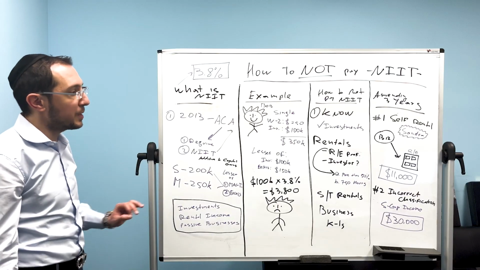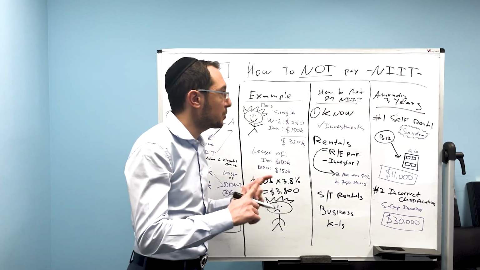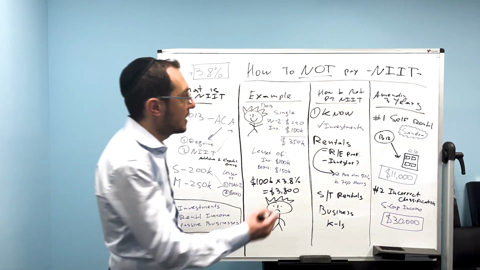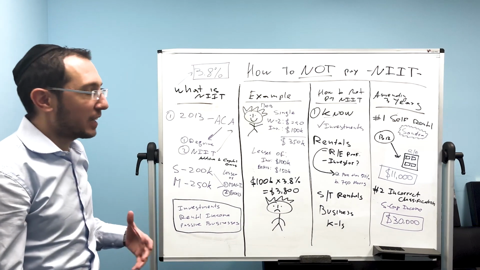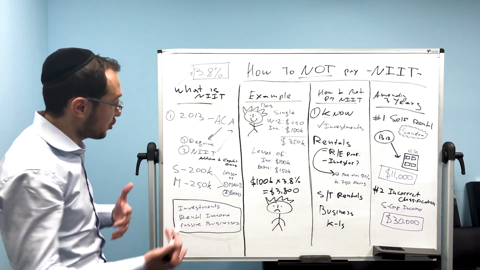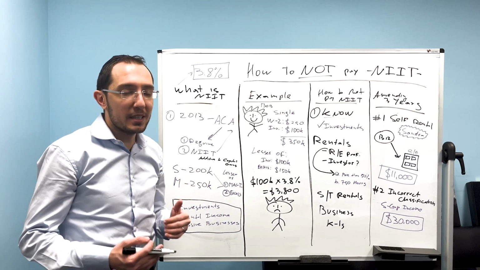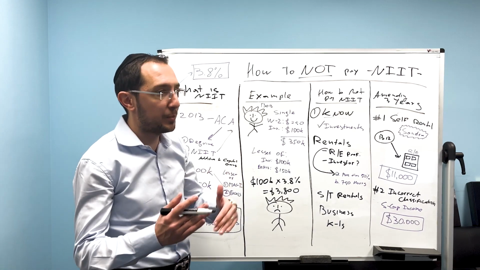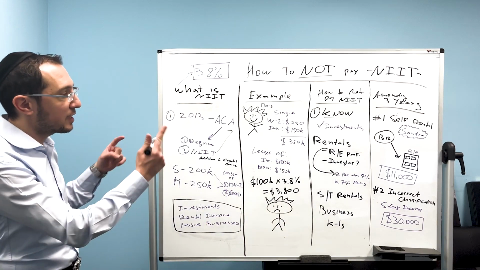So if you've got a business, just because you've got a tax preparer doesn't mean it was done right. That's why, coming back here, I said how not to pay this tax is really knowing the knowledge, right? And this seems like a complicated tax, but it's actually not. I don't think it should even be there, but that's just my opinion, right? But you've got to know this. We have so many taxes in the tax code because people say, oh, I'm at the 37% bracket, or I'm at 35%, or I'm at 25%. But nobody talks about all these hidden other taxes, right?